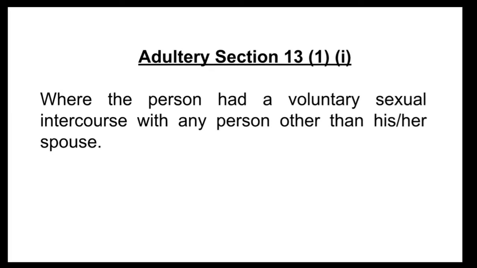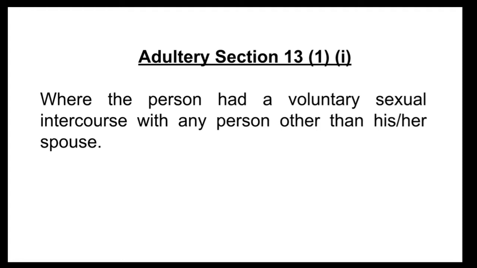So adultery should be a voluntary act and it should also be a post-marriage lapse. That means adultery should have been committed by the respondent after his marriage, not before. If a petition is filed on the ground of the respondent's adultery which was committed before his marriage, the court will not consider it a valid ground.